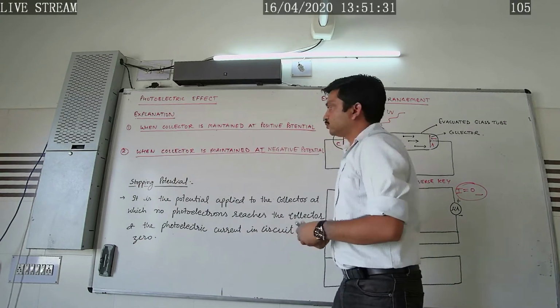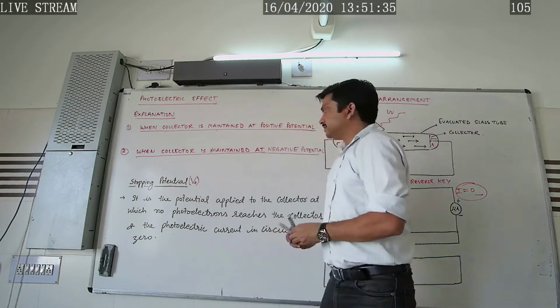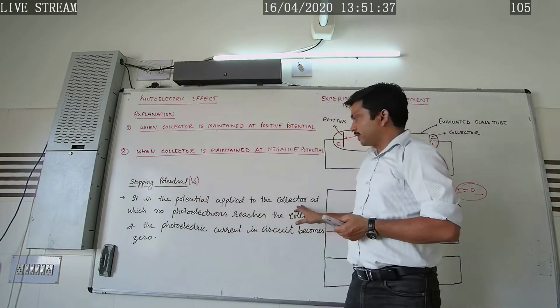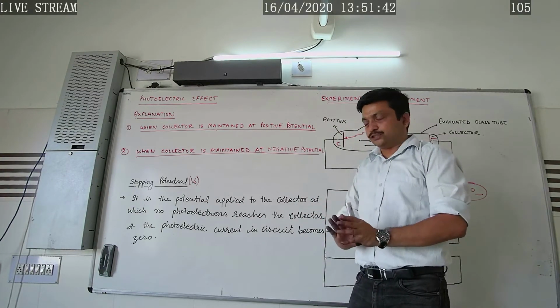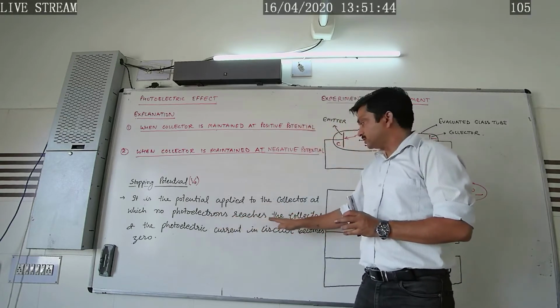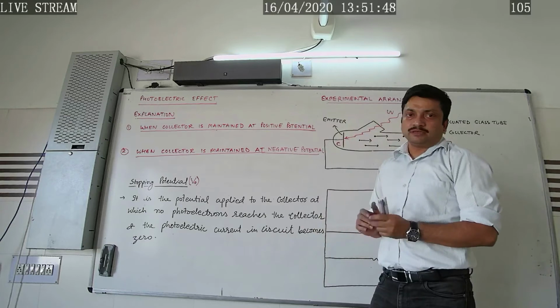Once I am repeating, stopping potential is basically denoted by V naught. It is the potential applied to the collector at which no photoelectrons reach the collector, and the photoelectric current in the circuit becomes zero.